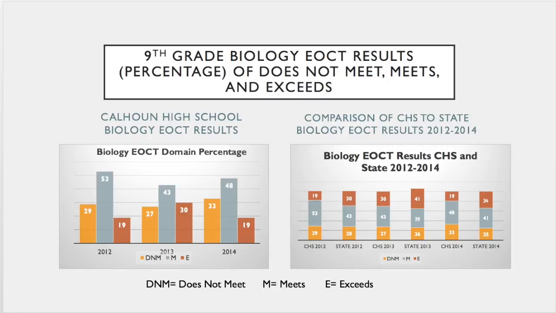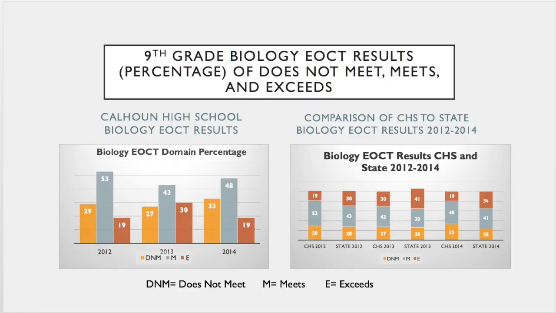Next test we'll look at is the 9th grade biology EOCT. You see in 2012, Calhoun High School, 53% of students met the standard, 19% exceeded. Those numbers shifted a little bit. More students moved from meets to exceeds. And in 2014, you see a little bit of a drop in that, where the meets is still 48%, but the exceeds was down to 19%.